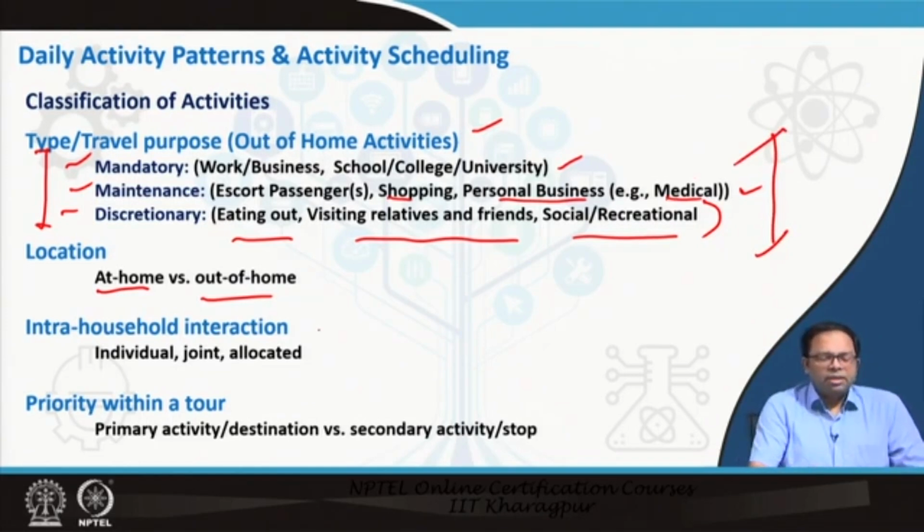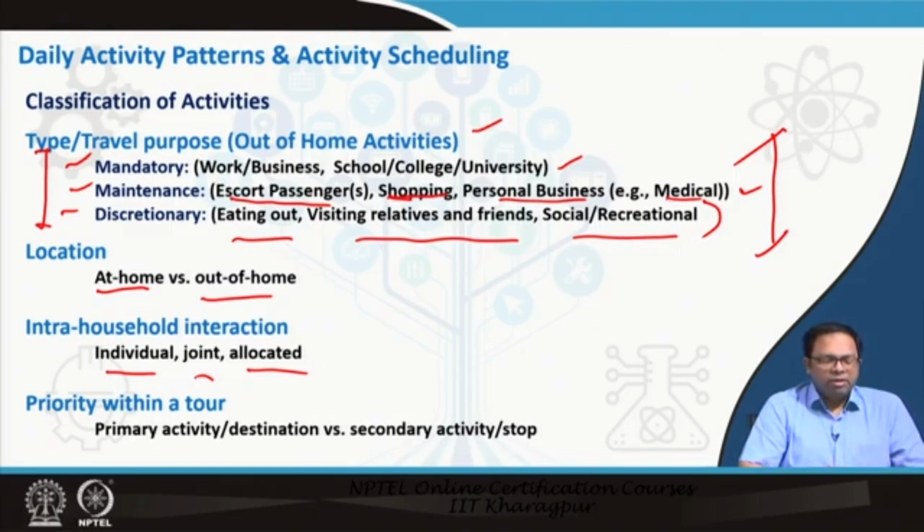So there are some activities where, once I decide on maintenance, like I need to do this activity, that means this is a joint activity with myself and my kid, or it could be a joint activity. Shopping could be a joint activity with myself and my wife. So it could be an individual level activity, or it could be a joint activity, or it could be allocated to me as well. That means somebody is allocated a certain task, right? So these are intra-household interactions that also need to be considered.